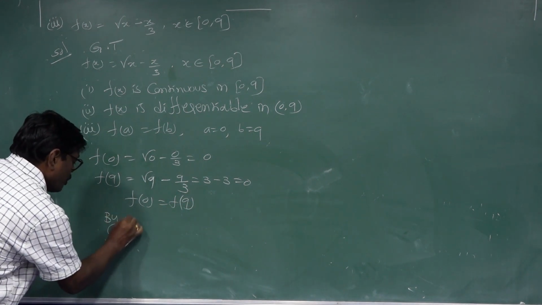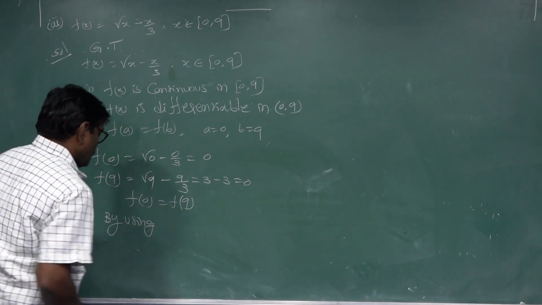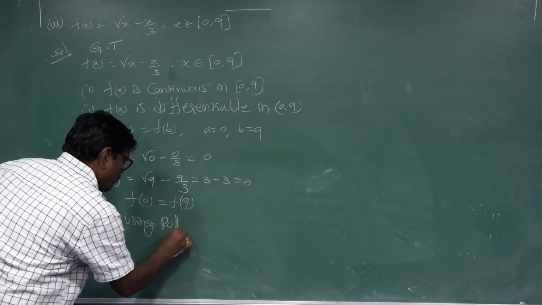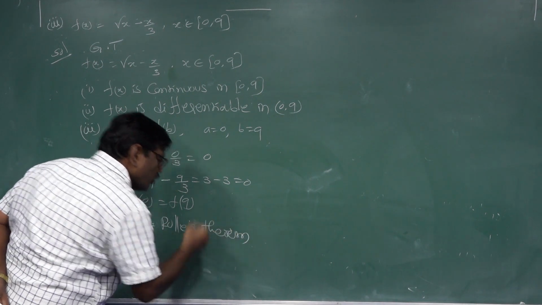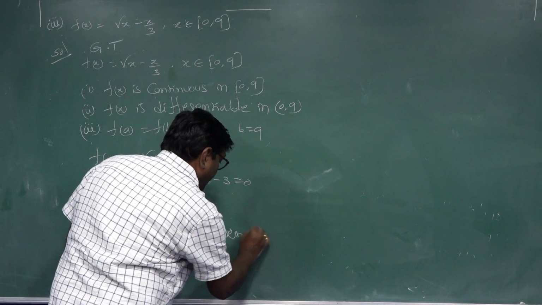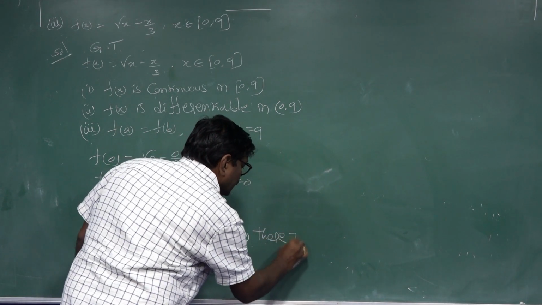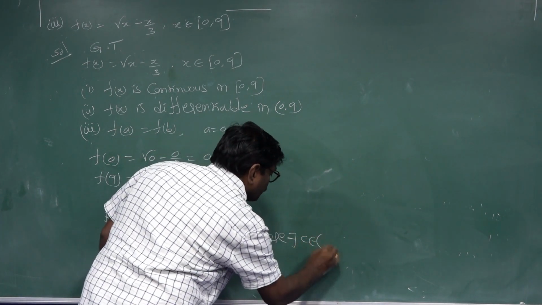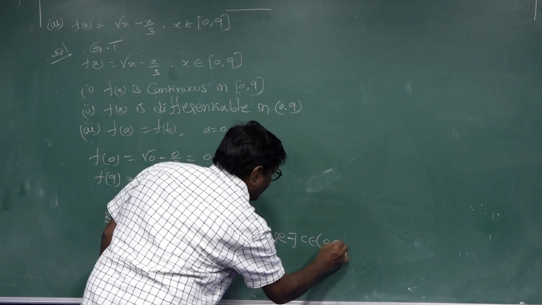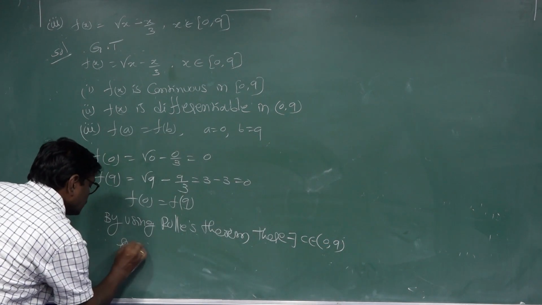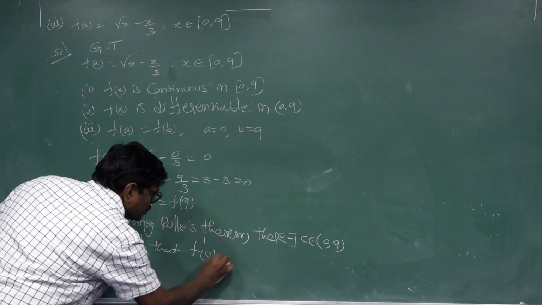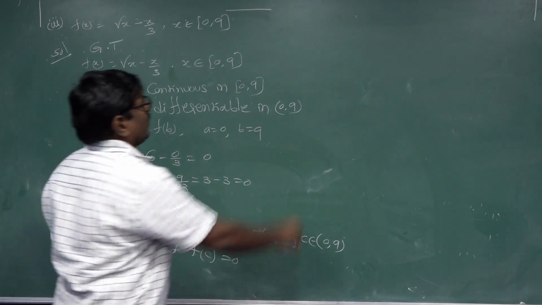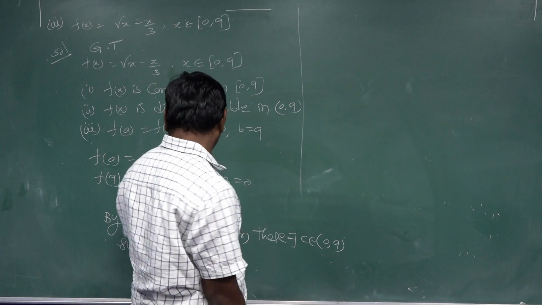By Rolle's theorem, there exists c belongs to 0, 9 such that f dash c equal to 0.